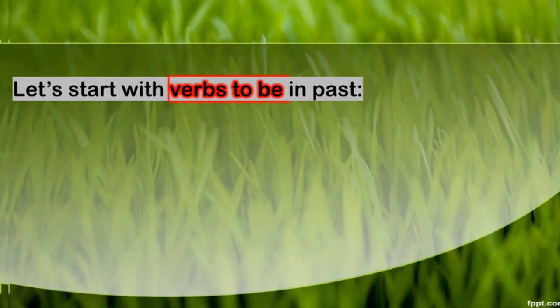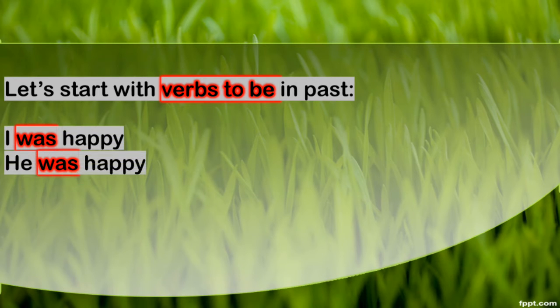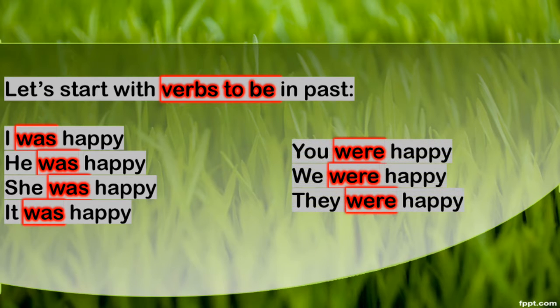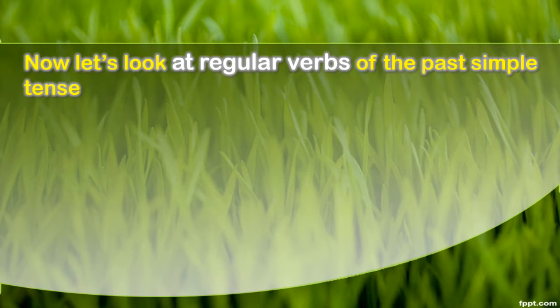Okay? Let's start with verbs to be in the past. They are two, was and were. Okay? I was happy. He was happy. She was happy. It was happy. I, he, she, it, take was. But you, we, they, take were. You were happy. We were happy. They were happy.